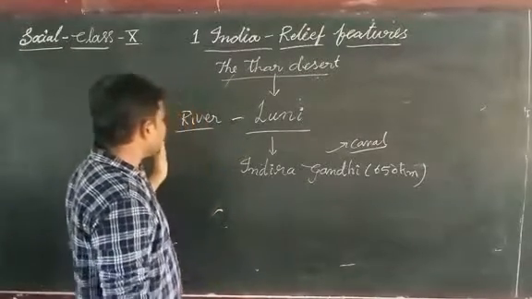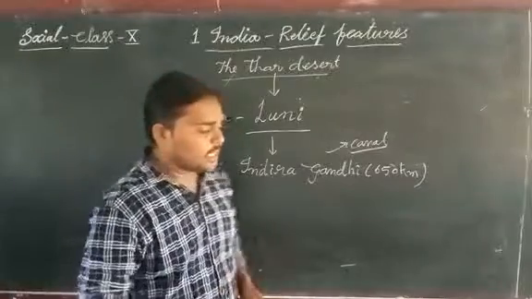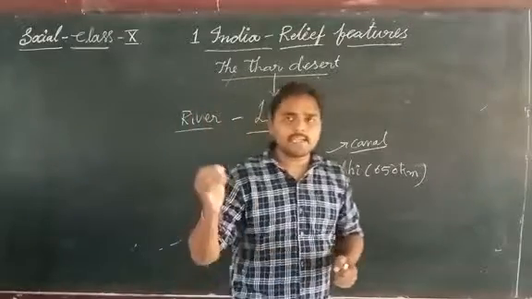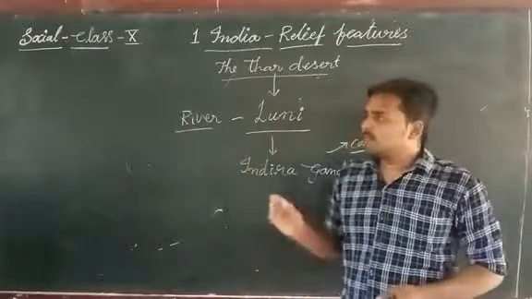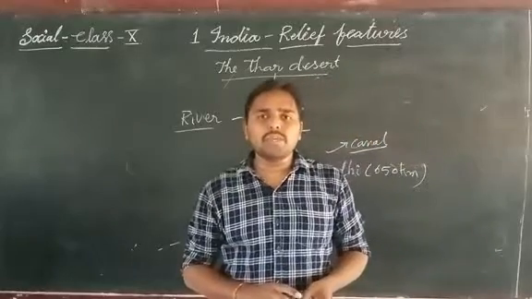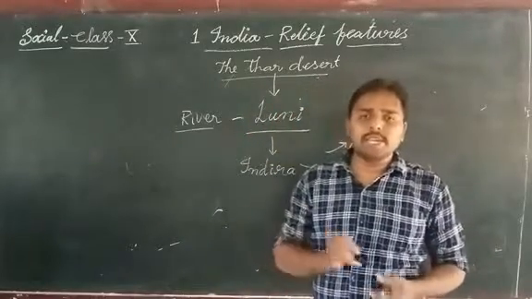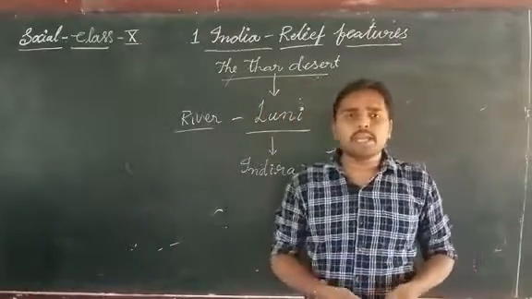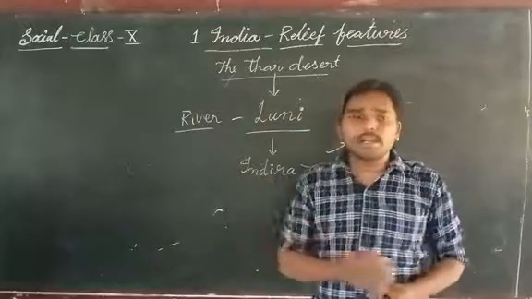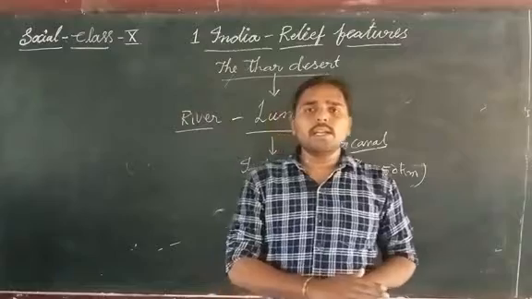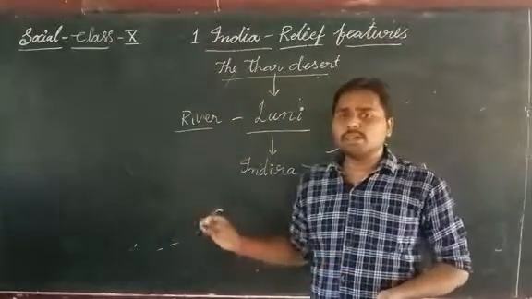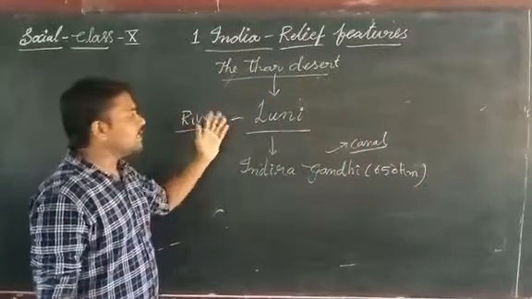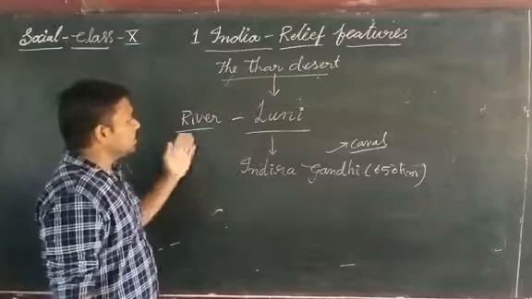Once again, the Thar Desert is located in the state of Rajasthan, in the western part. It gets very little rainfall, about 100 to 150 millimeters per year. That's why it has sand plains and very little vegetation.